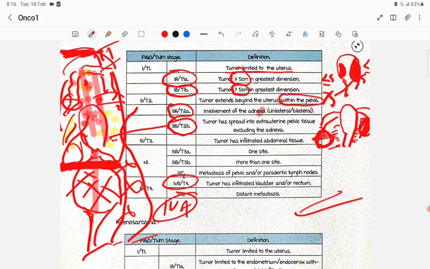Then in stage 3, I told you 3A, 3B, 3C. Stage 3 has to involve the abdominal tissue outside the pelvis. If it involves one side, then it's stage 3A. If it is more than one side, it is 3B. 3C is pelvic and para-aortic lymph node. Stage 4 involves infiltration of the bladder and rectum. If the bladder and rectum are involved, then stage 4A. If it is 4B, then it is distant metastasis. Okay.